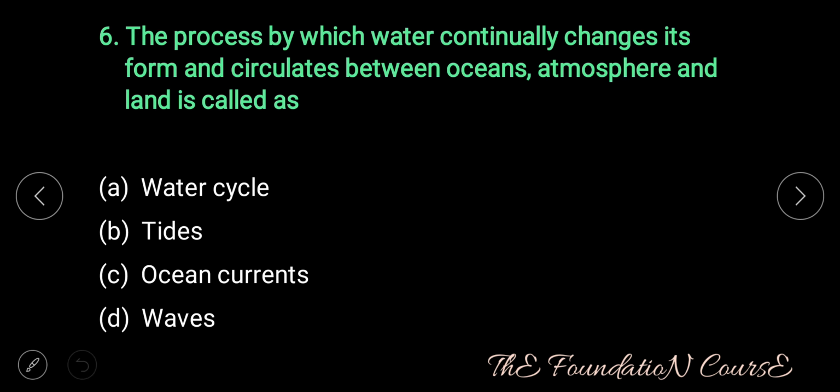Question number 6. The process by which water continually changes its form and circulates between oceans, atmosphere and land is called as option A, water cycle, option B, tides, option C, ocean currents, option D, waves. Answer is option A, that is water cycle.